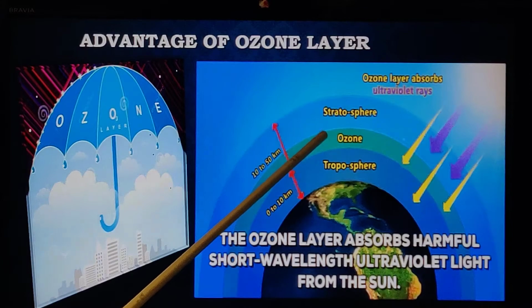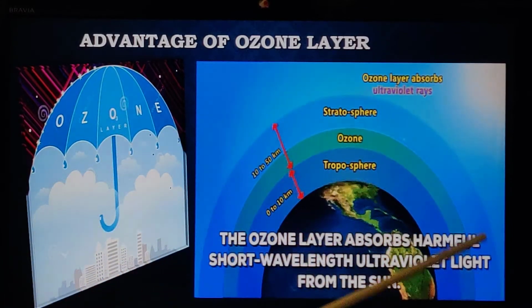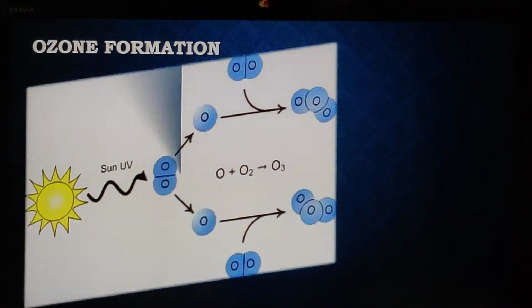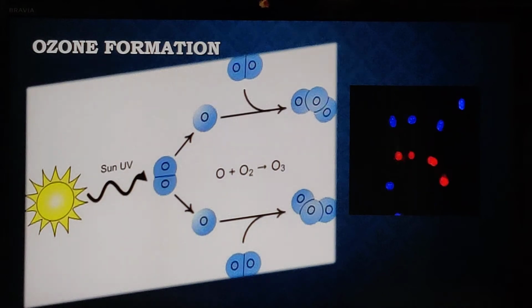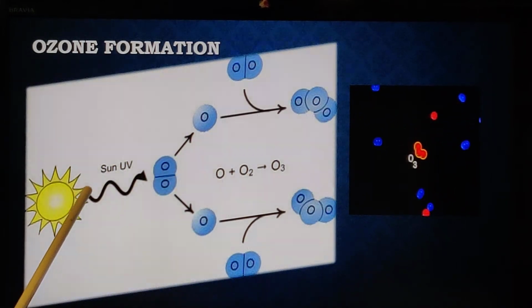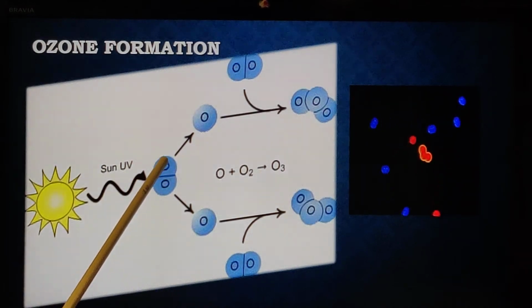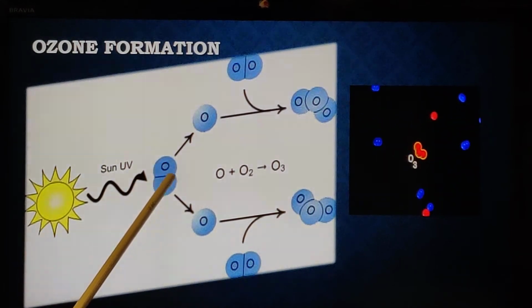Okay, so ozone is like an umbrella protecting us from the harmful radiations of the sun. So here, how is ozone formed in the atmosphere? You can see the UV rays, that is UVC rays, will break the oxygen molecule, O2. This is happening in the stratosphere, children.